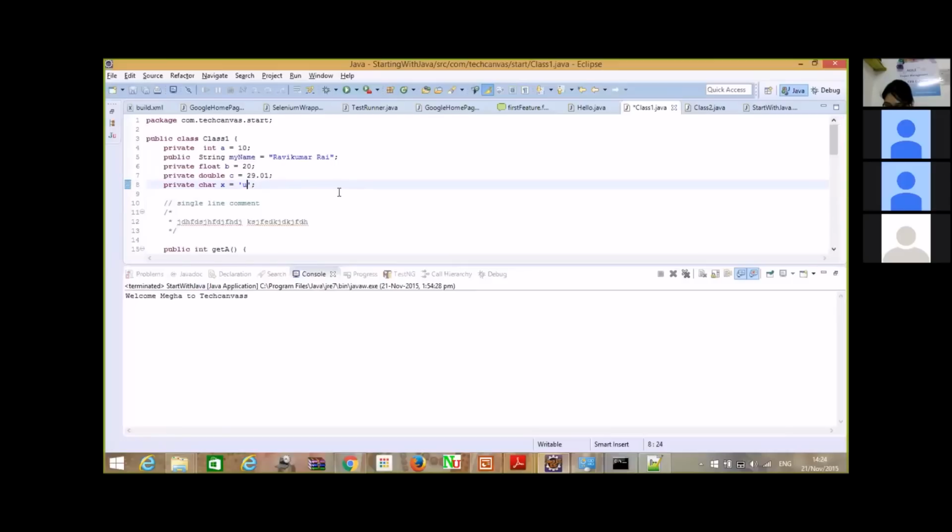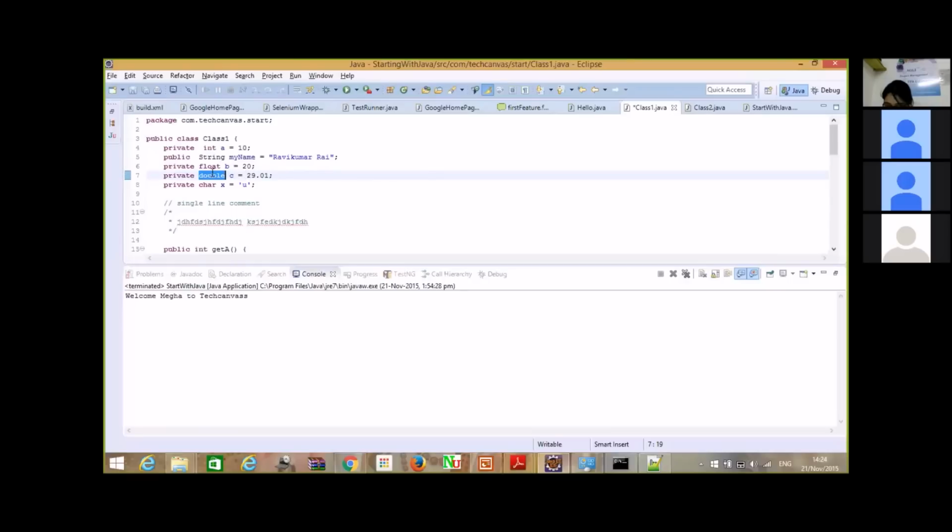And what is the difference between float and double? Float and double, this is basically 16-bit. I've just given this as 20. When you compile this code, it would become 20.0 because this is a decimal value holding data type. Double is something like 32-bit, I think. 32-bit signed decimal value holding data type. And if we declare this as double instead of float, then it would be only 20.